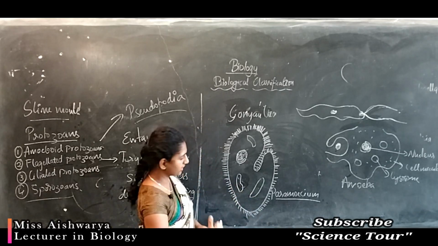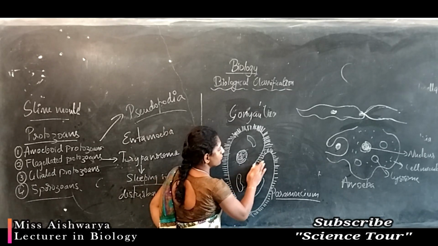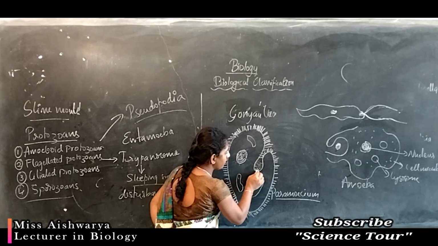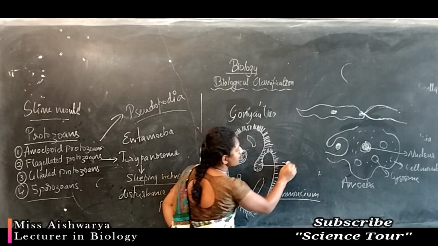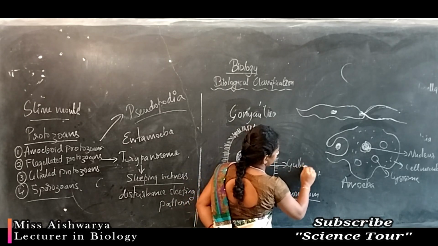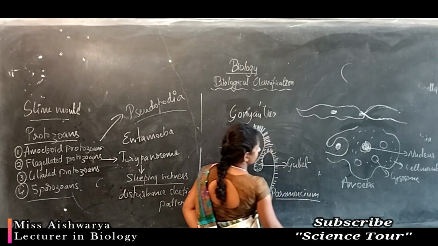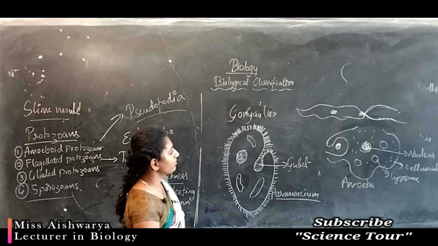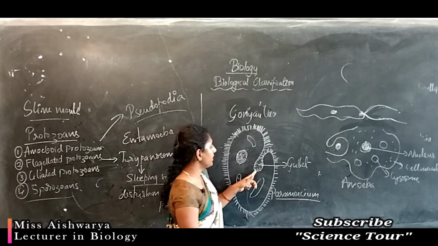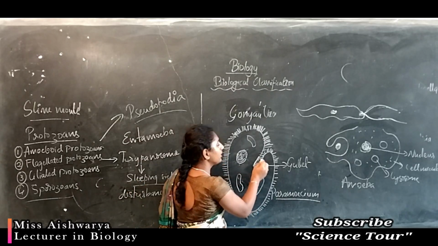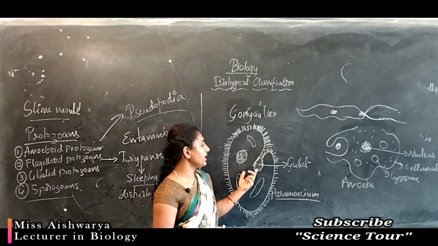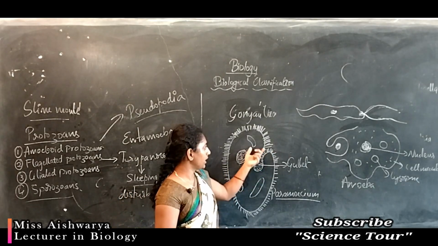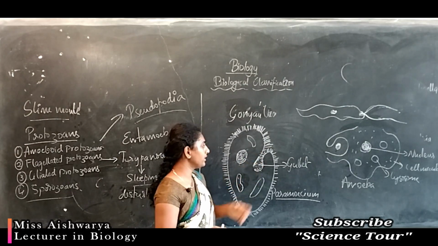The cell itself is the body of the living organism. Here it forms a cavity-like structure, which we call a gullet, and the foreign bodies or the food material will be taken into the body through this gullet.